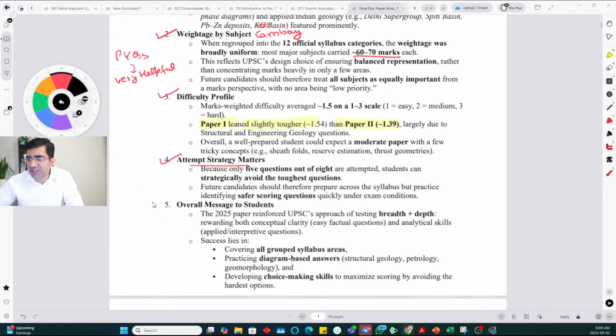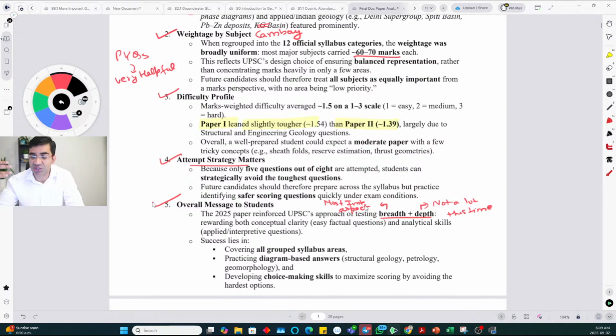What is the overall message? Okay, UPSC overall tested breadth plus depth. Okay, depth, I would say this time around was not a lot, but breadth is usually the most important aspect of syllabus, which you should always prioritize over depth. And we felt this way. I didn't say that there were no questions in which you have to go to a little bit depth.